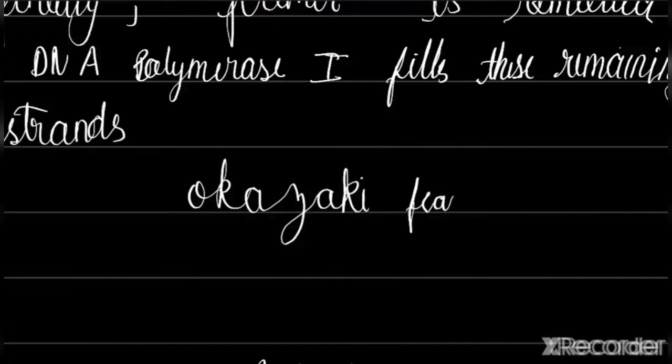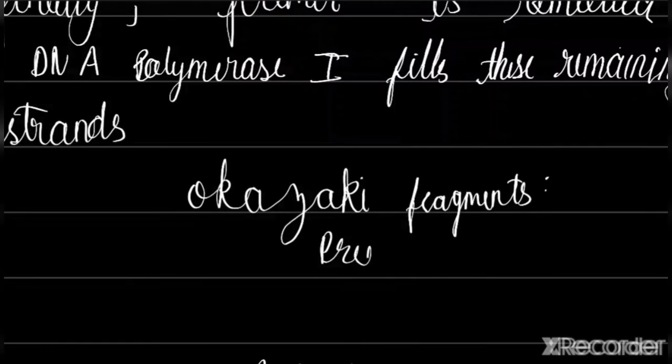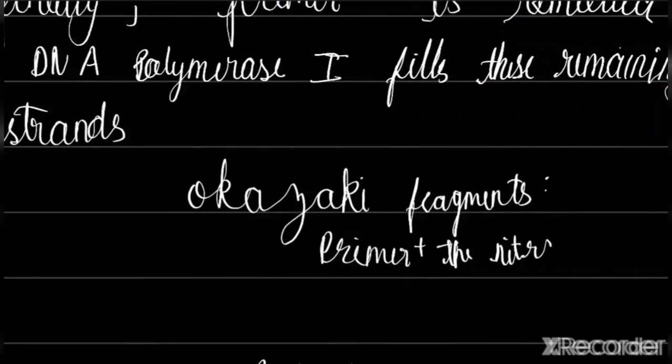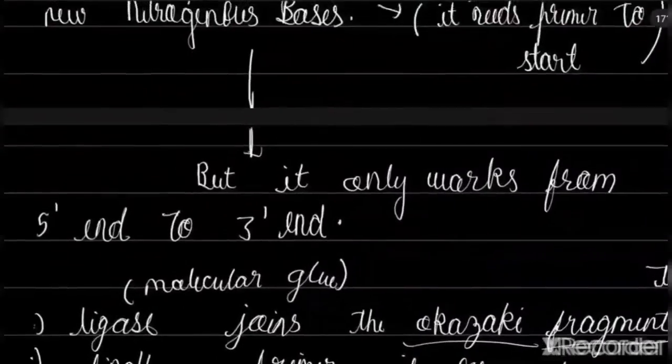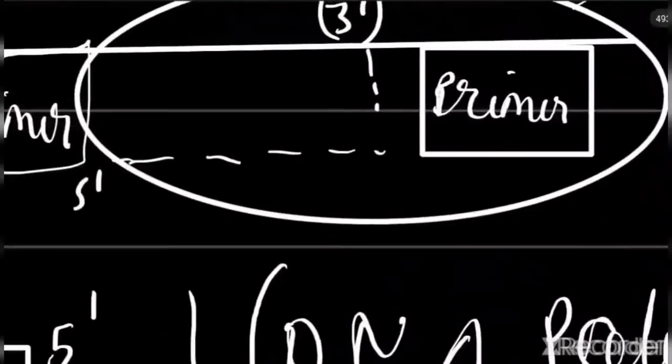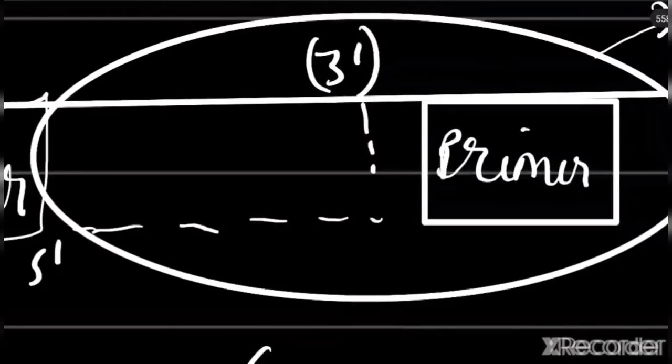Okazaki fragments consist of a primer plus the nitrogenous bases formed by that primer.